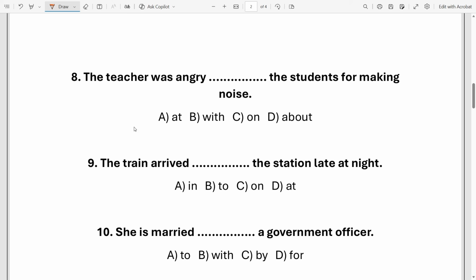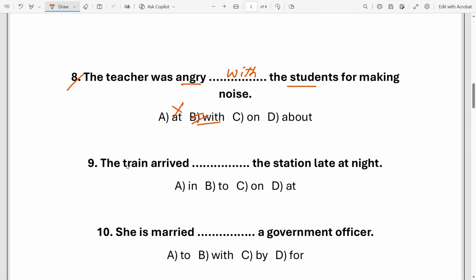So look at the next one. The teacher was angry dash the students for making noise. So the word angry is always followed by the preposition with. So option B, with. Angry with is used for people. On the other side, angry at is used for situations or things. That's why at is not appropriate. We have to use with, because here it is students. Students are animate, not inanimate. That's why option B, with, is the right answer.